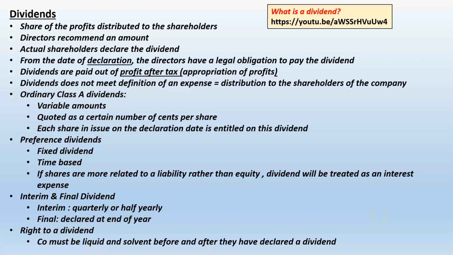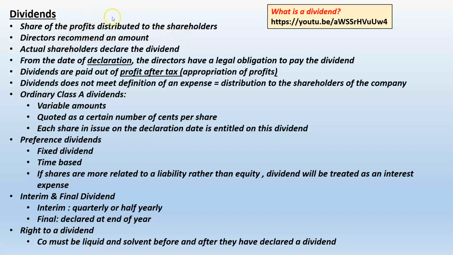Let's talk a little bit about dividends. Now, we have already told each other that dividends is the distribution of profits from the company to its shareholders. And what type of profits? Well, they have to make a net profit for the year, and then based on the profit for the year, the directors can recommend an amount that they think the company should pay by way of a dividend.